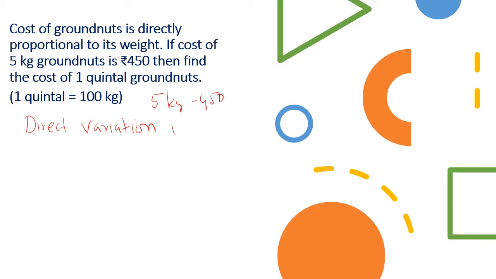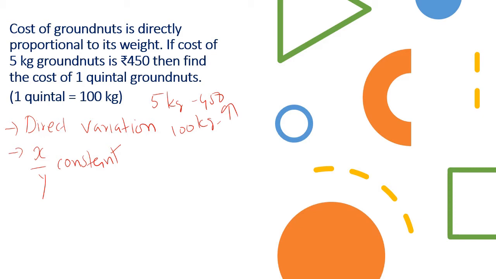We know that 100 kilogram will be having very high. And we also know that if it is a matter of direct variation, we know that x upon y is a constant. We can take anything as x over here. If we are thinking about the value of it, suppose we want to find out the price for 100 kilogram.